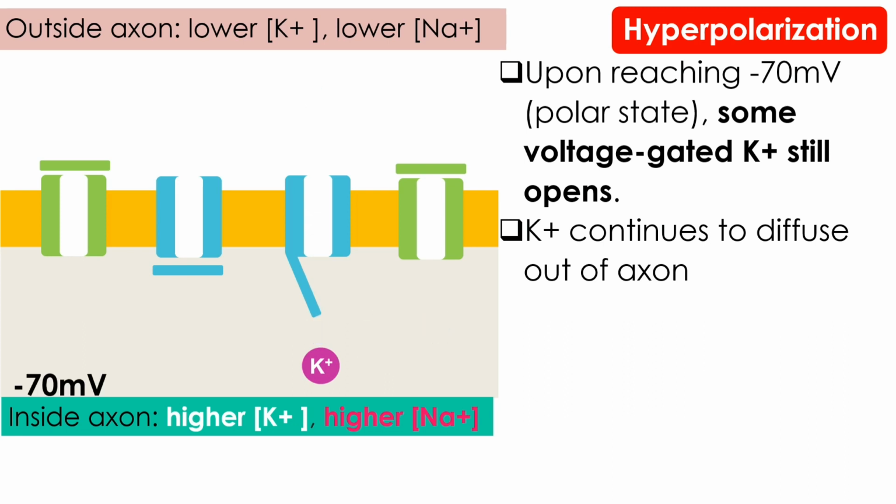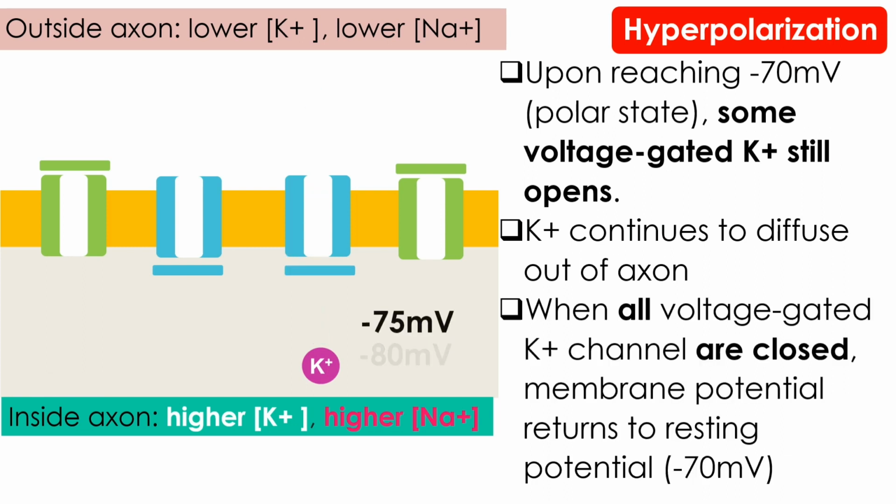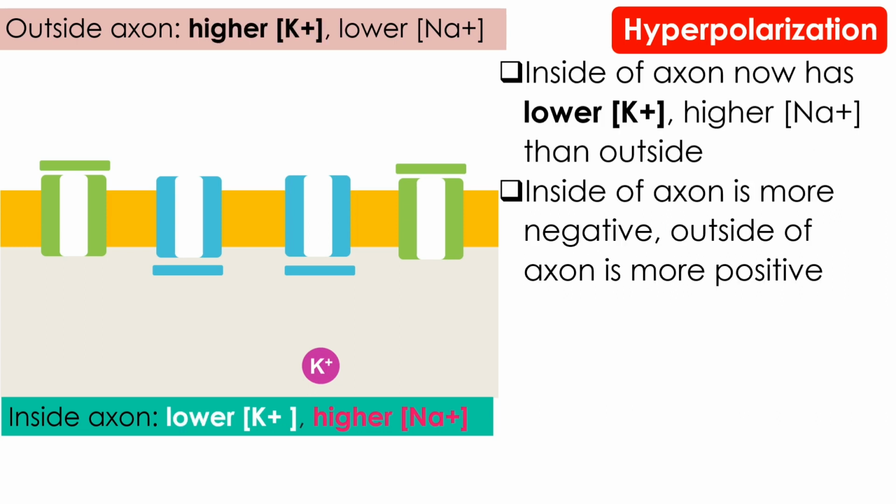In this example, we can see that the membrane potential value has become even more negative than the minus 70, which is minus 80 mV. Once all the voltage-gated potassium ion channel have closed, only then the value of the membrane potential will return to resting potential. After the action potential has completed, the membrane potential of the axon will once again become resting potential.